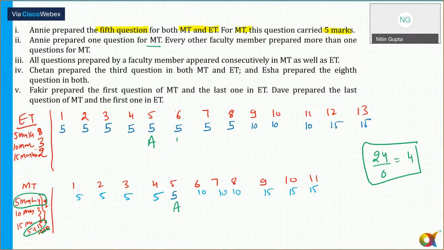So every person is preparing 4 questions. But it also says Annie prepared 1 question for empty. So Annie ने अगर empty के लिए एक क्वेश्चन प्रिपेयर किया तो ET के लिए 4 क्वेश्चन प्रिपेयर किए हैं Annie ने. That is for sure. And every other member prepares more than 1 question.